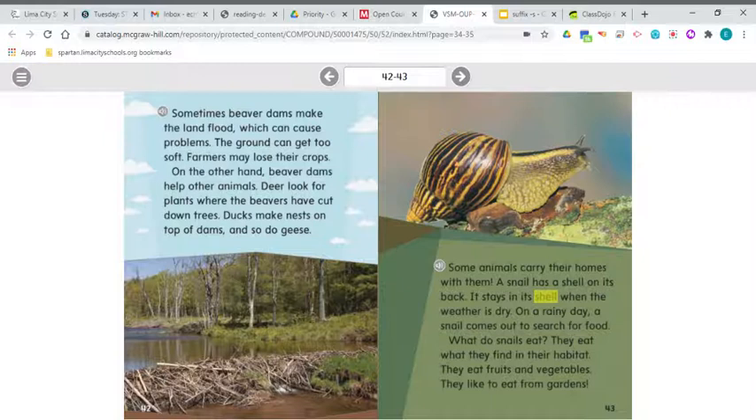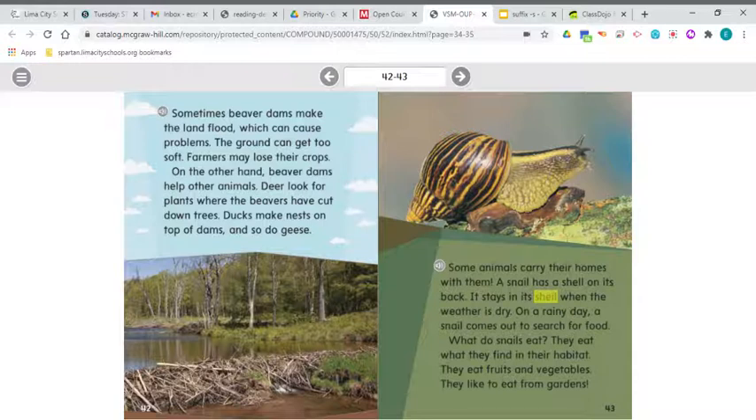Now, this is a good place to stop and talk about cause and effect. All right, so as we read this part, we look at the causes of things that happen in order to understand the text better. And we read that beaver dams sometimes make the land flood, which can cause problems. What happened that is a problem? Well, the land flooded. This is an effect, or what happened. What caused the land to flood? The beavers made dams. That's the cause.